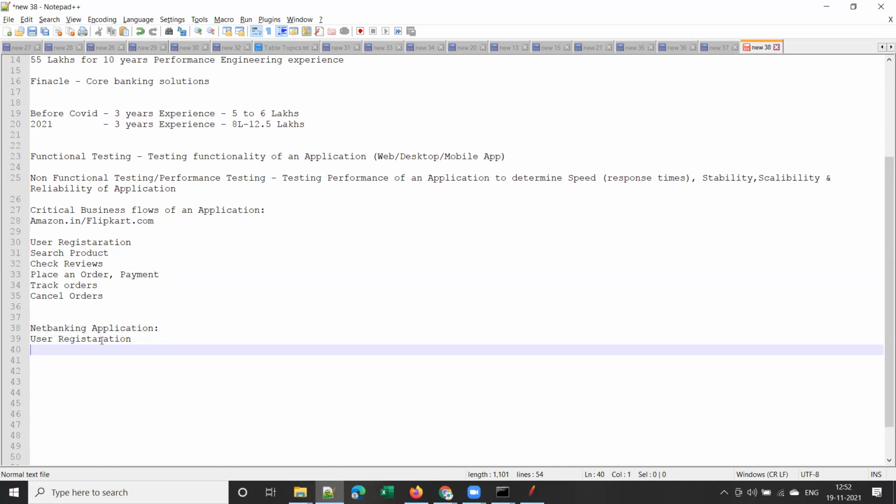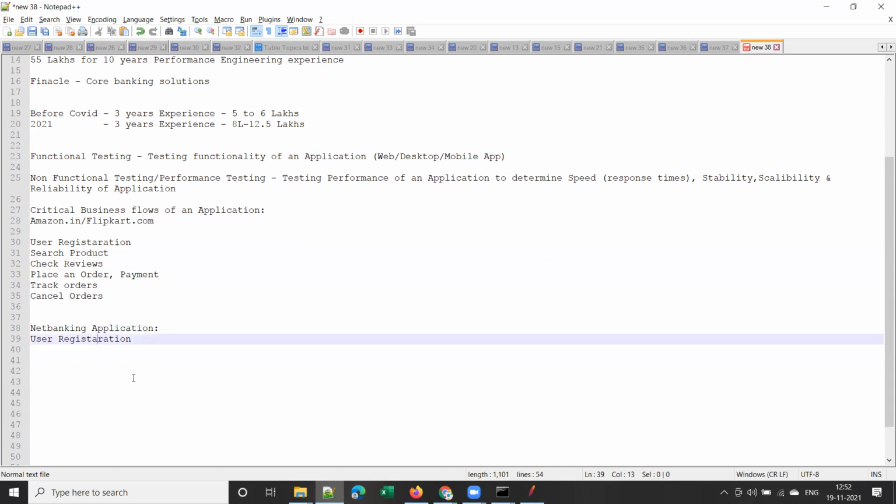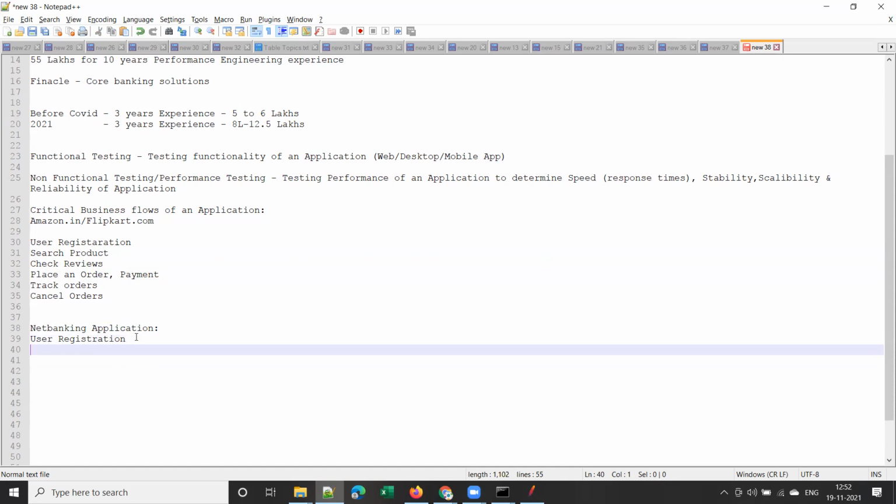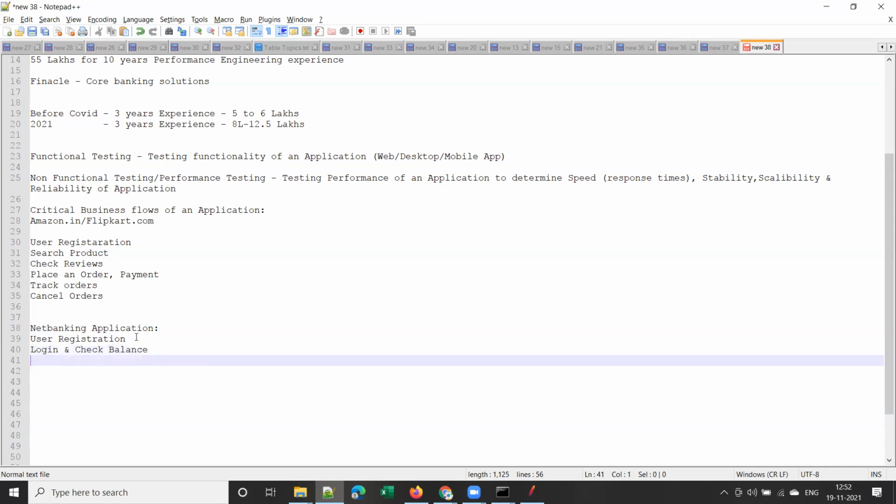When you say user registration, you will create a password at that step only. Account summary, account details. Login and check balance, or account summary, right?